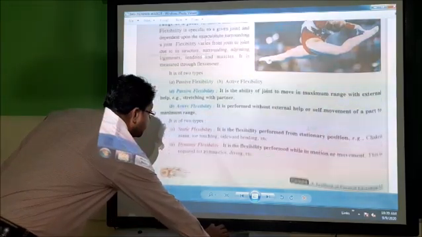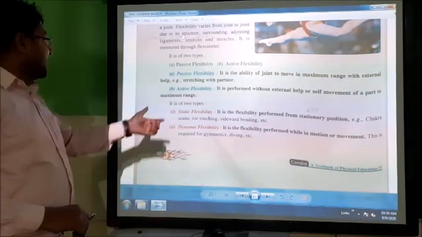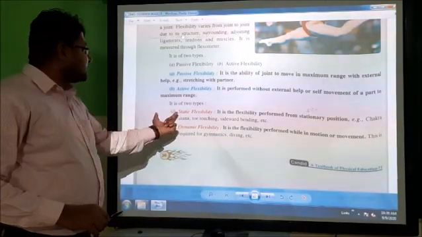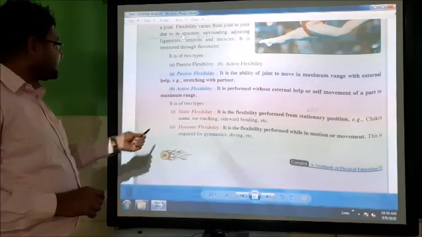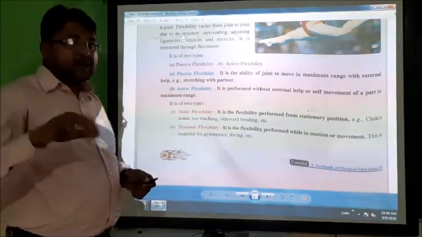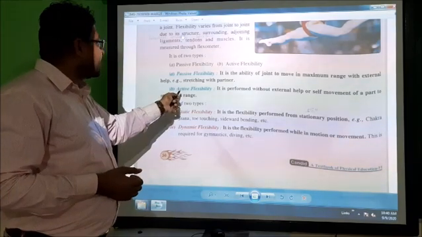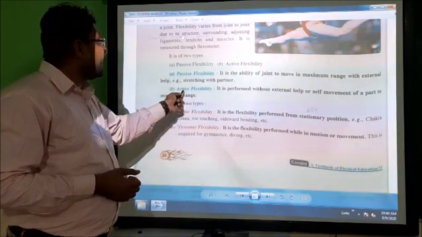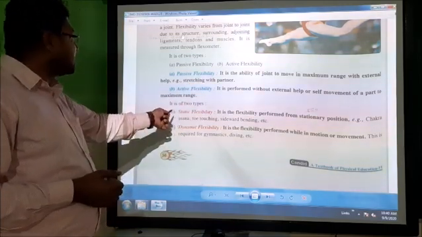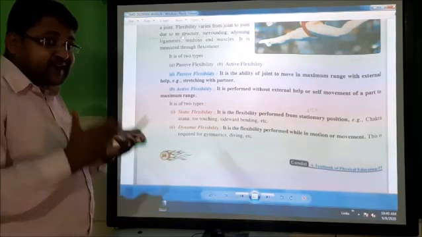Active flexibility has also two types, first the static flexibility and second the dynamic flexibility. Static means when someone is in a still position.